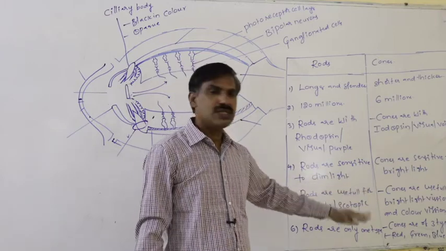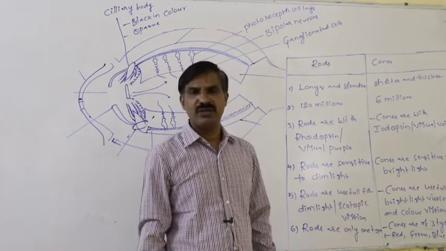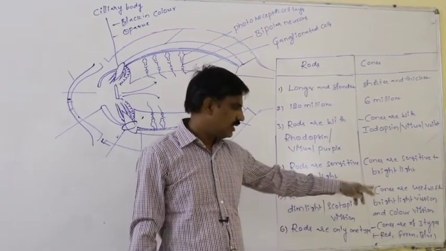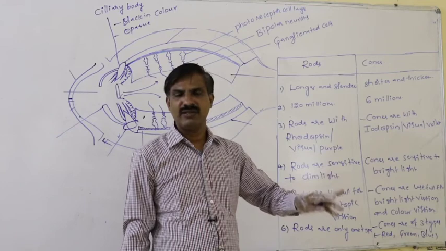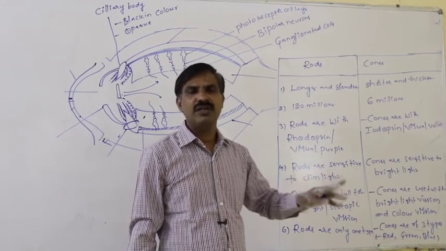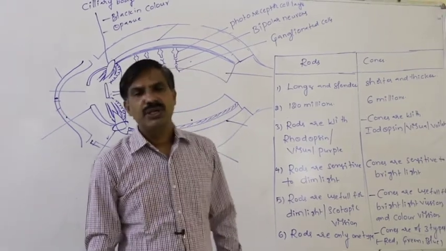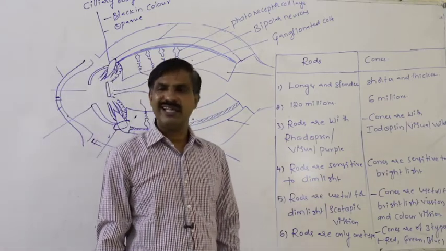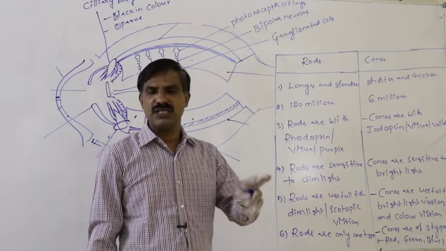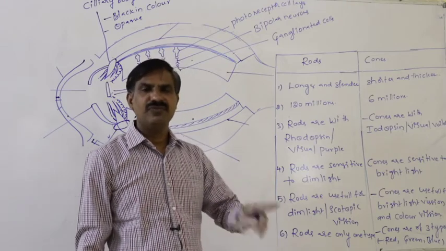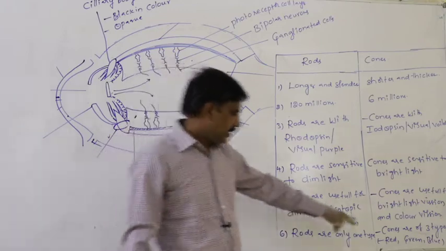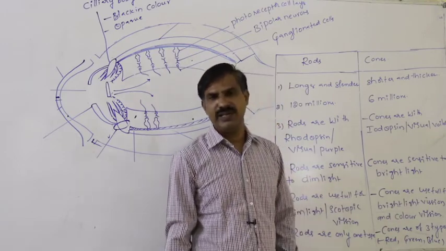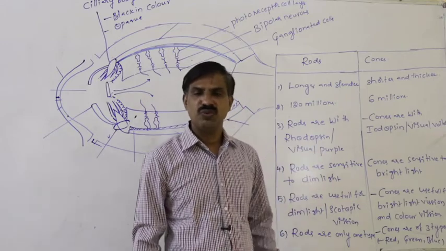If more green cone cells are activated, and the other two in low number, the final appeared color is green. Otherwise, if more blue cone cells are activated, and the other two in low number, the appeared color is blue. In some cases, if all three types of cone cells are activated in equal number, then the finally appeared color is white.